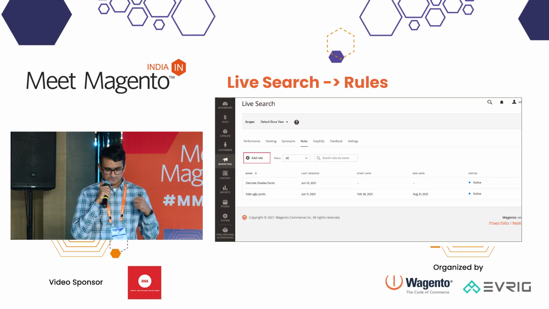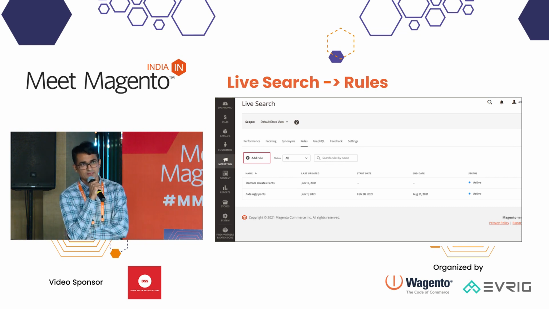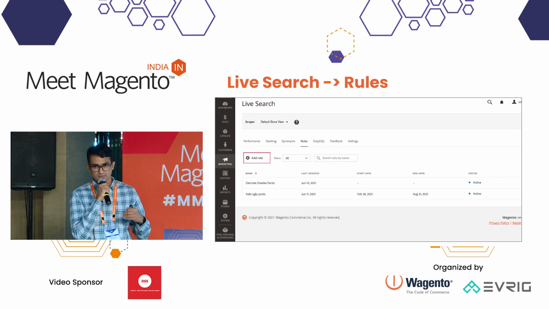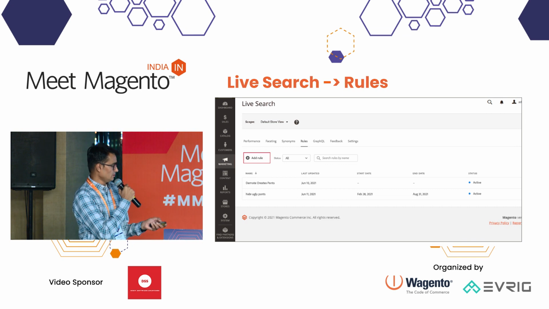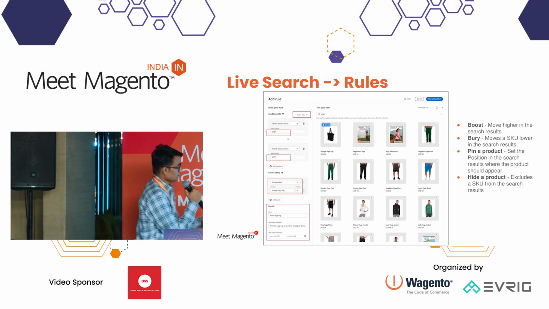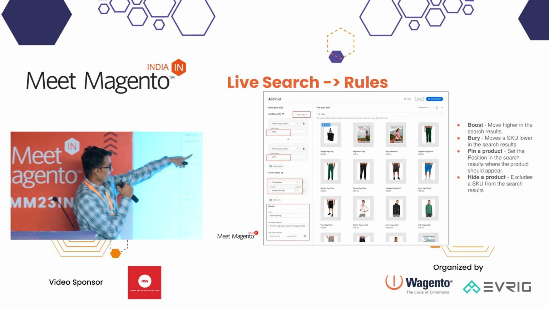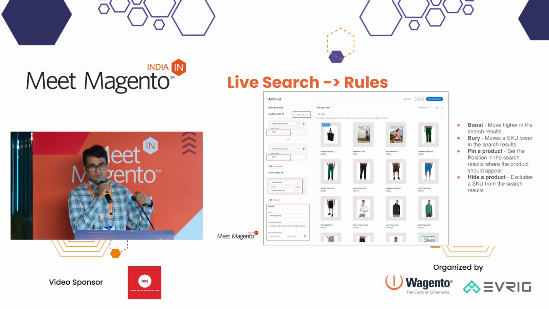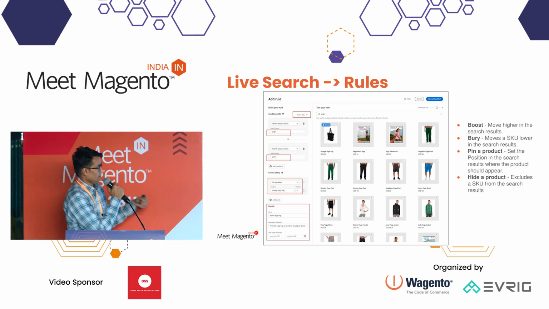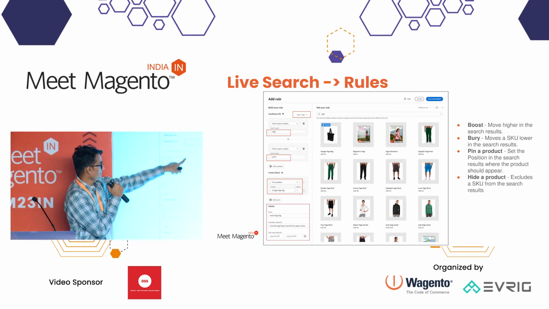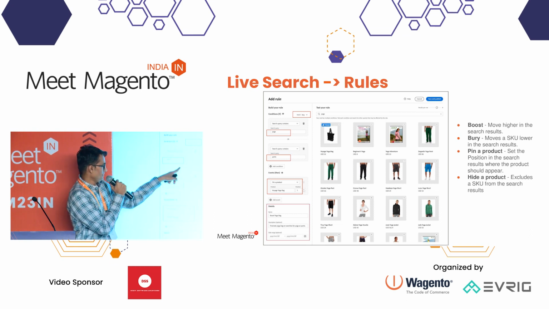Now let me talk about the rules. Using rules, we can define and control the search experience of the shopper using actions and conditions. Okay, so let me explain that. This is the screenshot where we are creating a new rule. Here it is basically search query contains. There are four options: search query contains, search query is, search query starts with, search query ends with. And here we have a match of any or all. Any means we have an or operator. When we select all, it means we have an and operator.